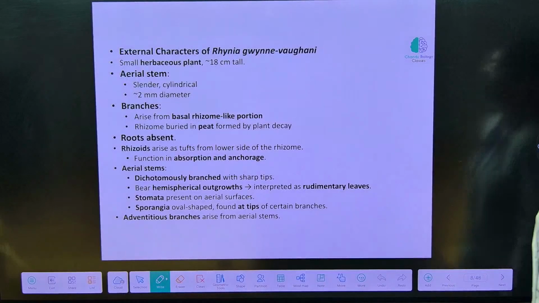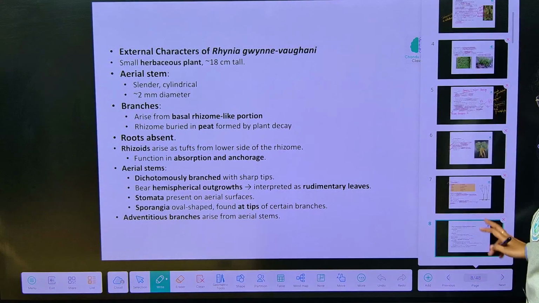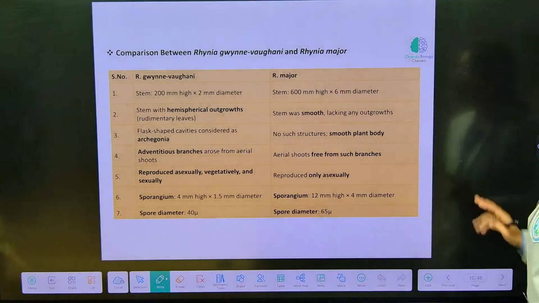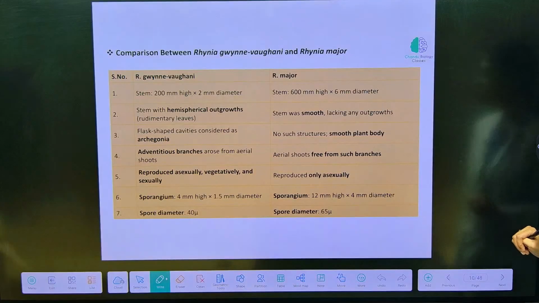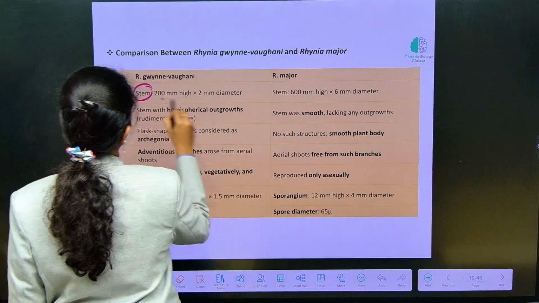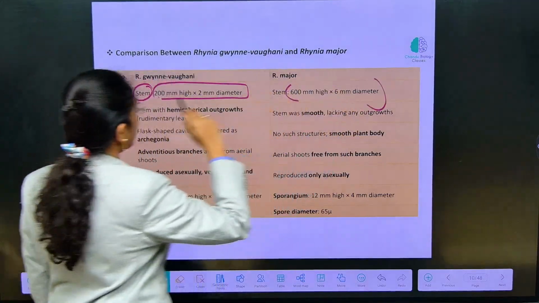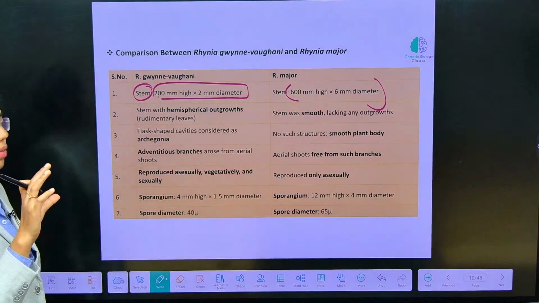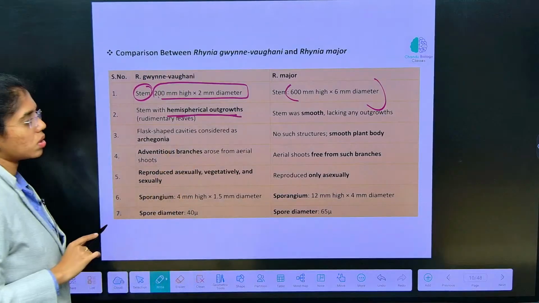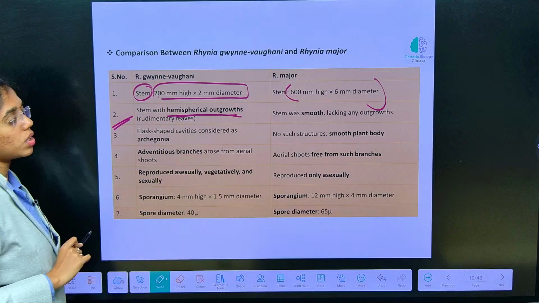Now, external features of Rhynia. Here we are going to learn two species. Look into the comparison of both the species directly. Here we see first the stem. The stem is around 200 micrometers to 2 millimeters in diameter. This will not be asked. Stem height will be very small. The stem will have hemispherical outgrowths. These are because of rudimentary leaf-like structures over the stem.